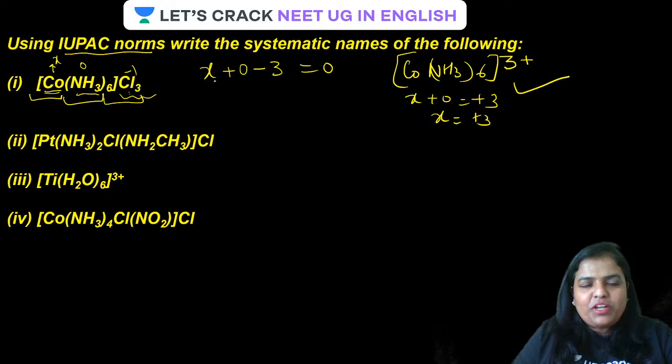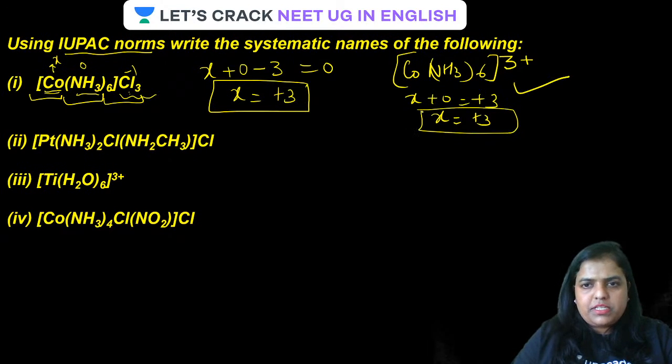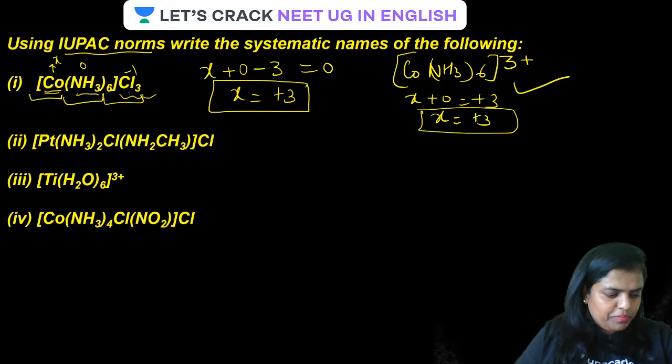Now it will be what? X plus 0 minus 3 equals 0, so x will be plus 3. Is that clear? X is going to be plus 3. Now let us see how it is to be named.